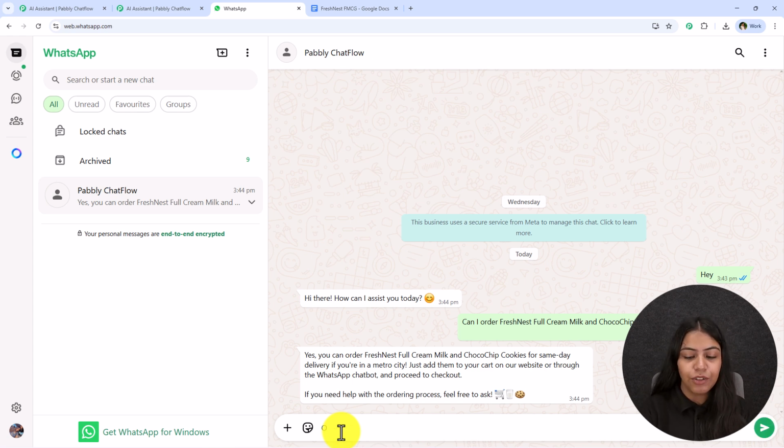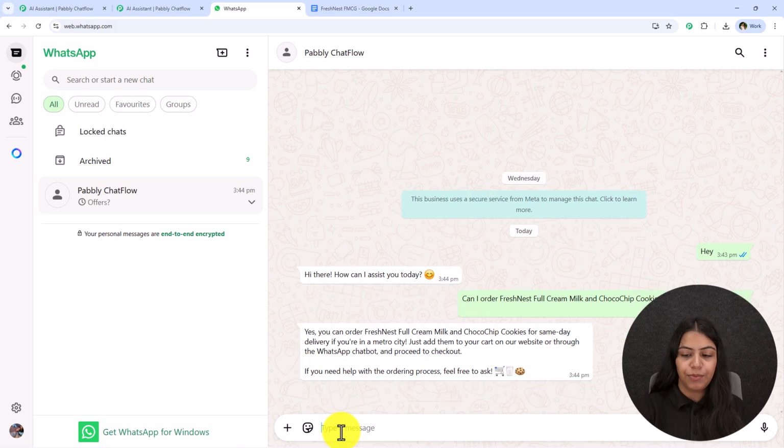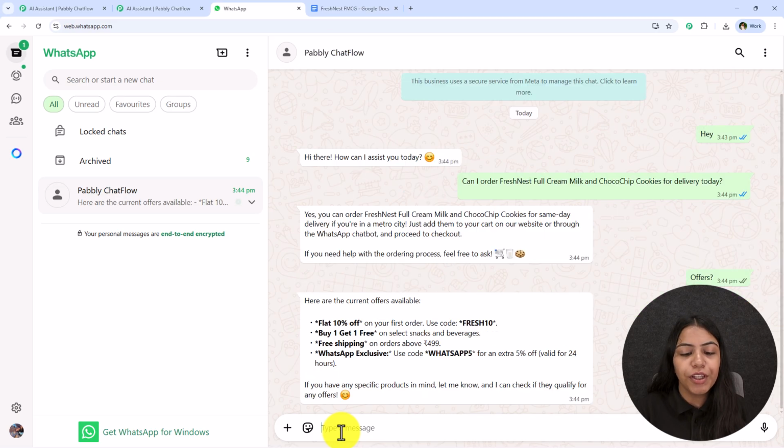Let's say I want to know about offers. So I'm going to type offers question mark and send this question, and you're going to see it is going to share the offers too. Over here you're going to see that it is successfully sharing the offers, which is the WhatsApp exclusive offer, free shipping, and buy one get one free too.